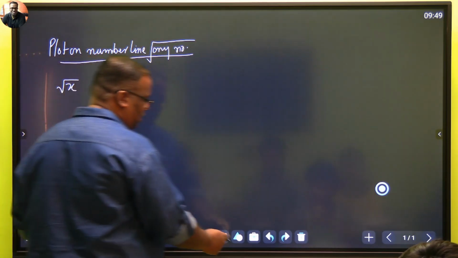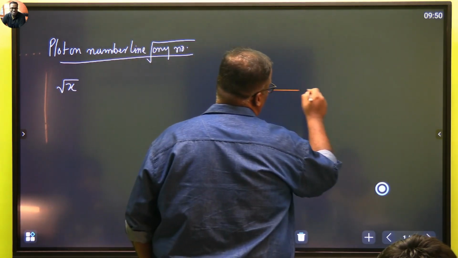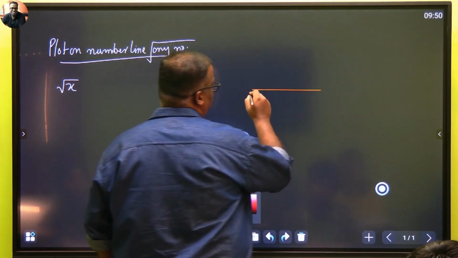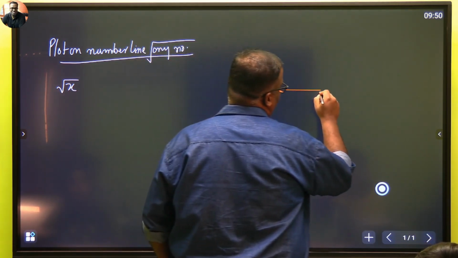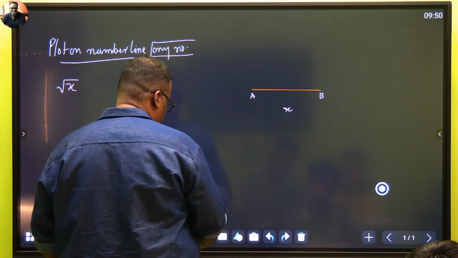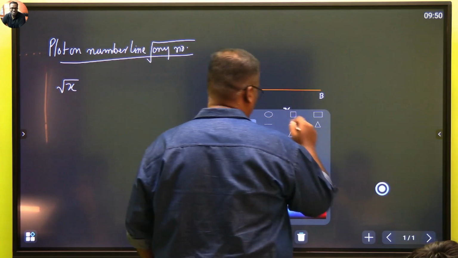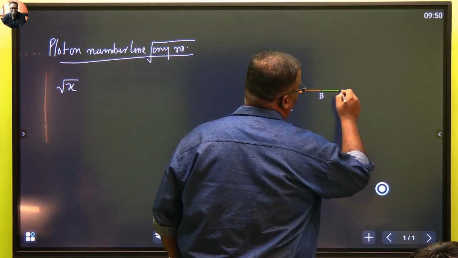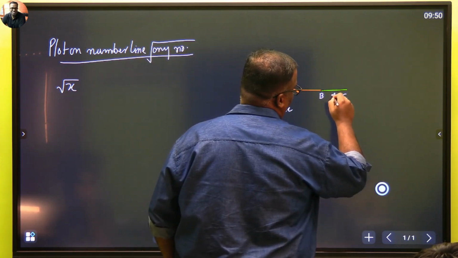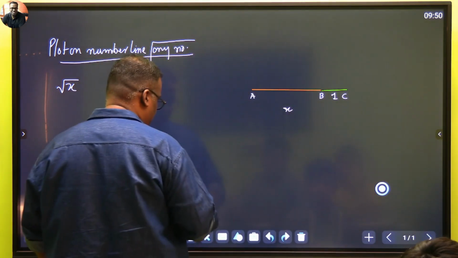How to plot that number? First just see the procedure and then we'll do it. First you make a line which is equal to x. Say this is a and this is b. We make it exactly equal to x. After that, we extend AB by 1. We extend it by another unit, and this is say c, and this value is 1. Then bisect this line.